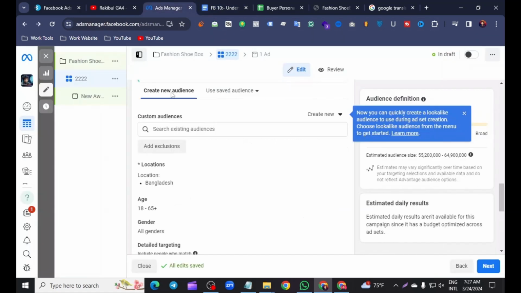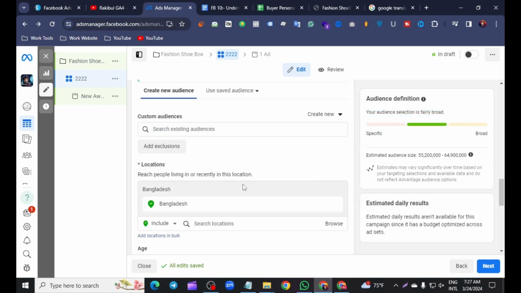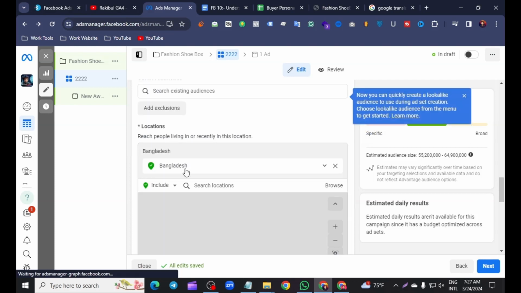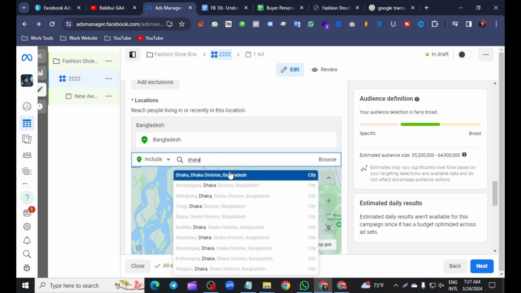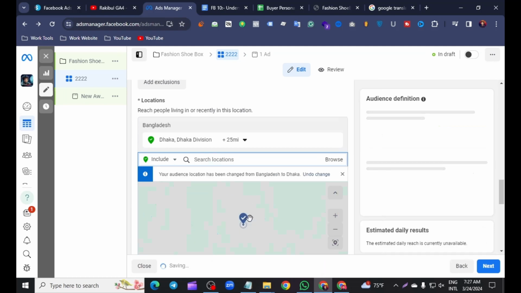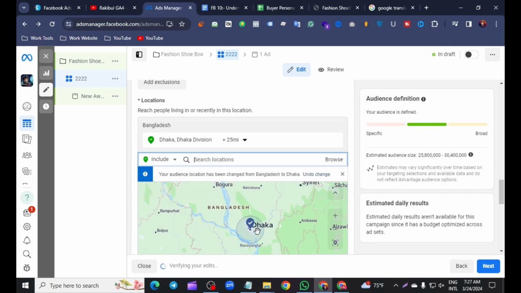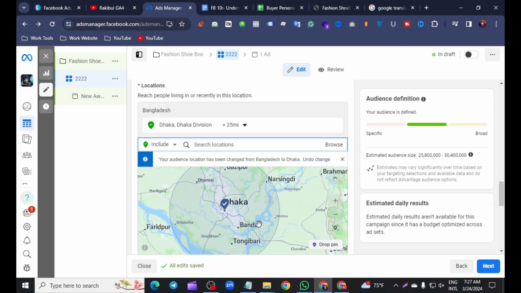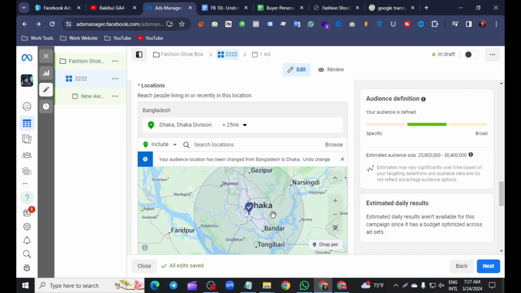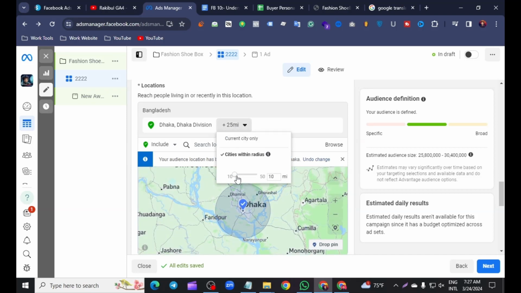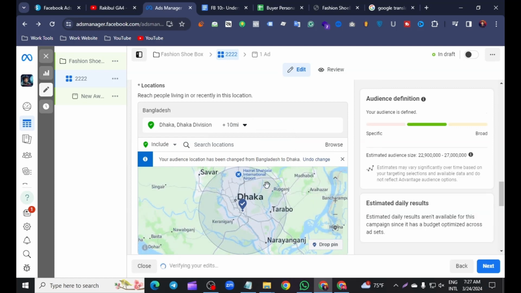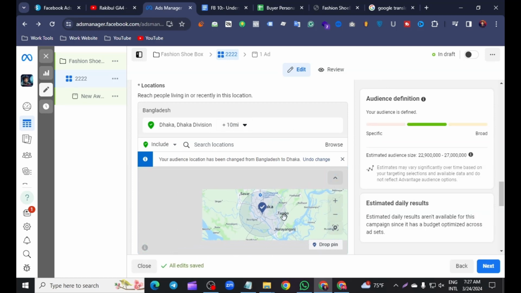Now I will target the Facebook audience. First of all, the locations. Click the edit option and select Bangladesh on the map. Just write here Dhaka, and there is the option Dhaka Division, Dhaka, Bangladesh. I select this, and I select 10 kilometers around Dhaka. We click here to narrow the kilometers, and look at that, 10 kilometers around Dhaka.